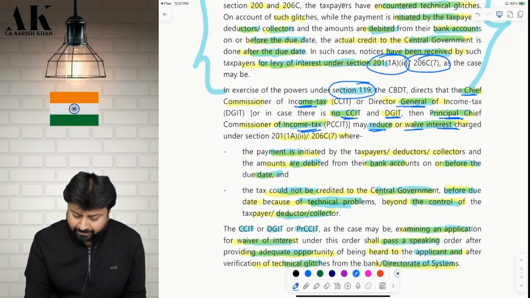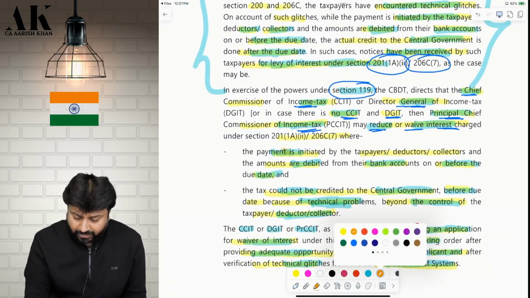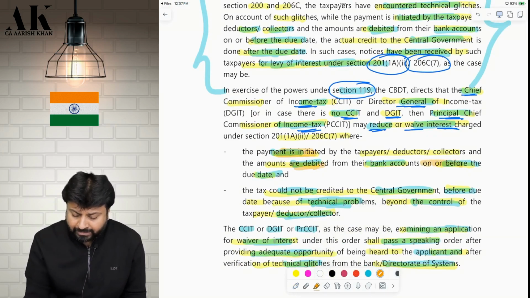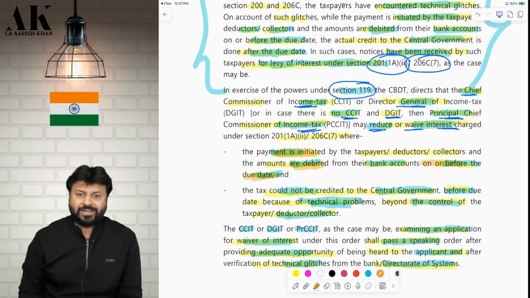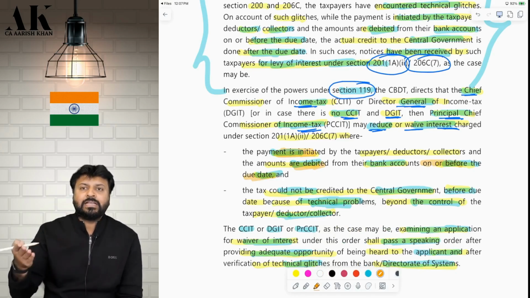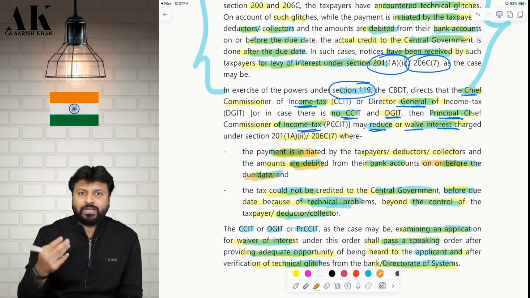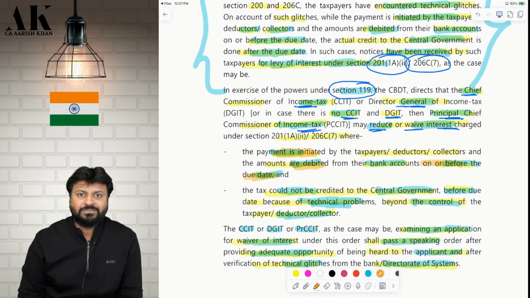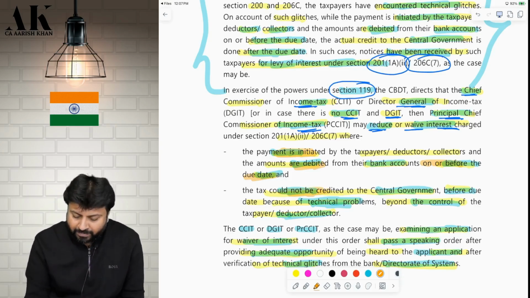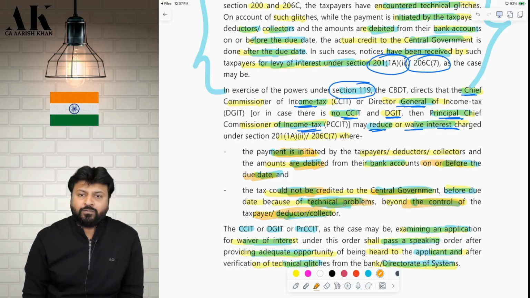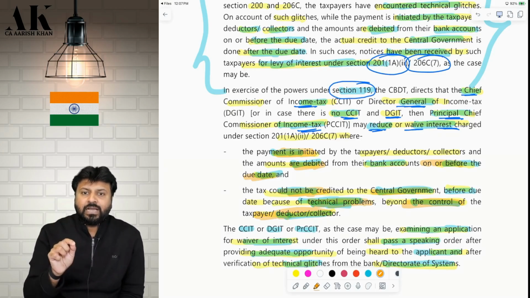Condition number 1, the payment is initiated. You have to prove that the payment was debited on time, on or before 7th. Are you clear? See, if the payment itself is deducted on 8th, then you don't have any right to ask for the waiver of interest, correct? The payment has to be deducted on time, and the credit could not be done to the government due to technical problem, it was beyond the control of the deductor. You have to prove two things.